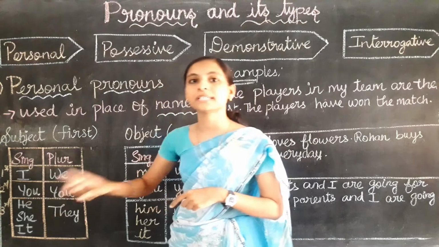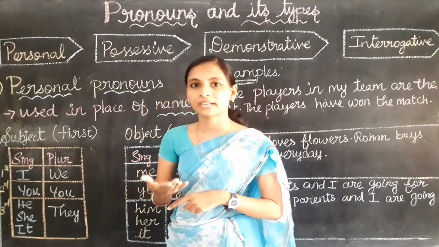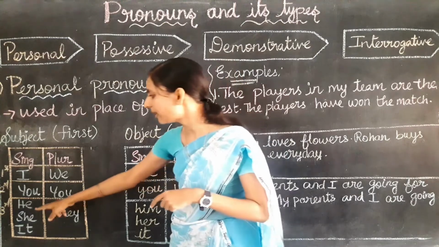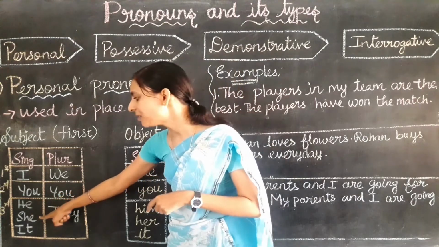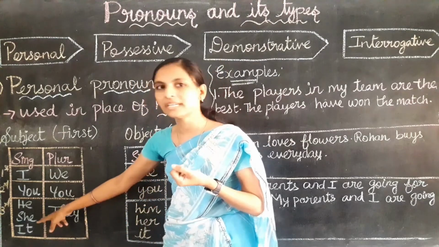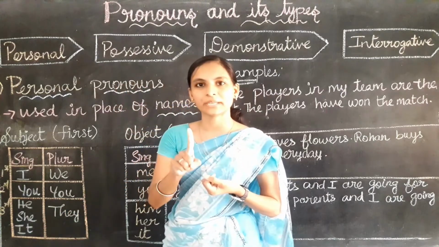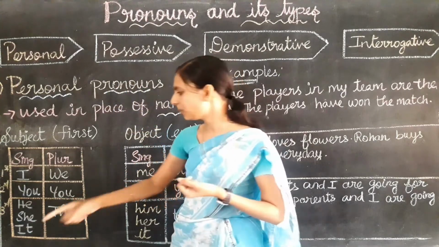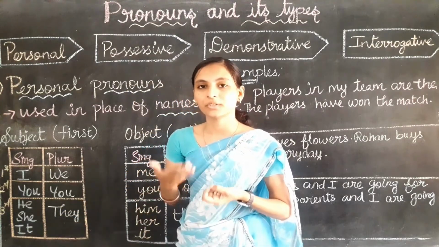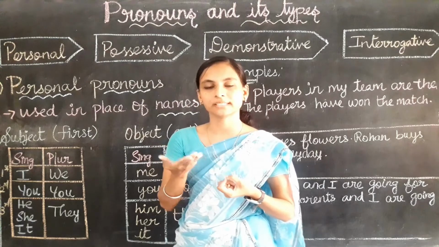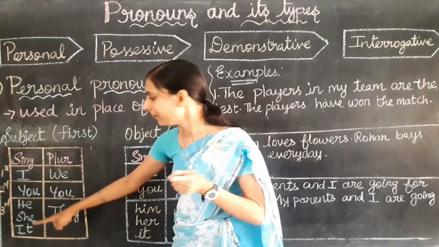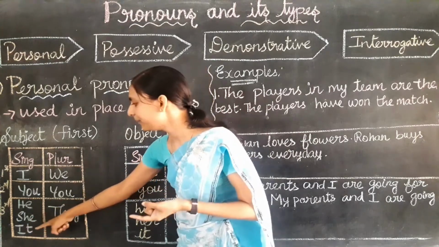And he represents one boy, that is avan. We used to say avan, right? Avan is a boy, so that boy is singular. There we use he. And she represents one girl, that is aval. That aval will be she. And it represents one animal or one bird or one thing. There we use it. In Tamil, it will be what? Adhu. We used to say adhu for animals and birds, right? So that adhu in English will be it. Remember, he is avan, she is aval, it is adhu.